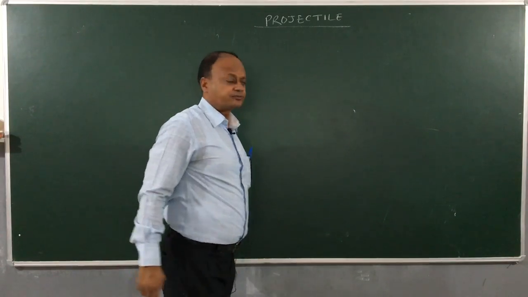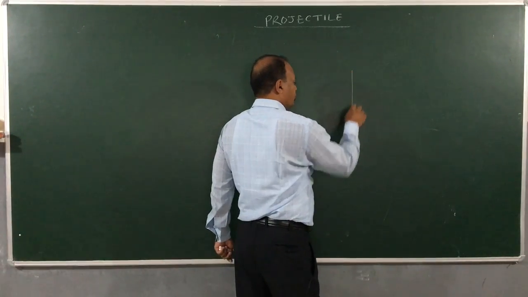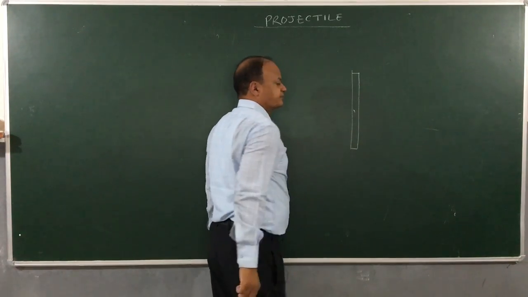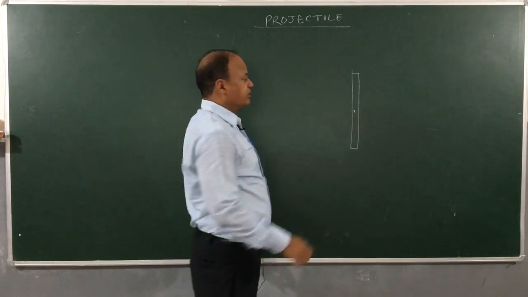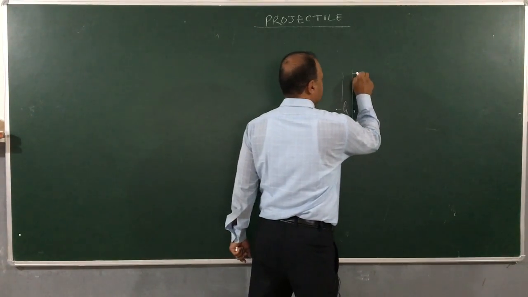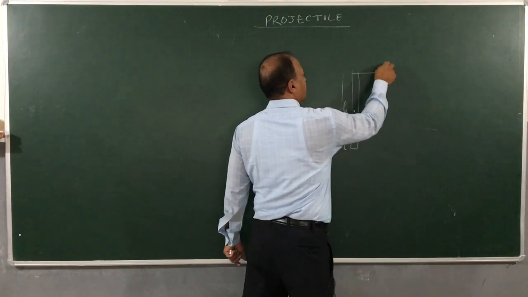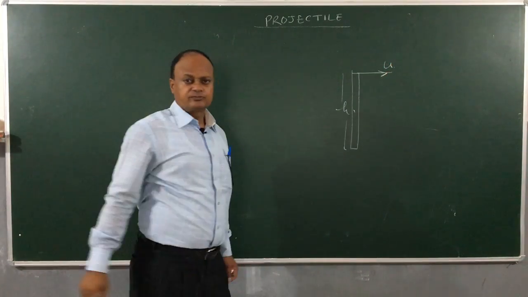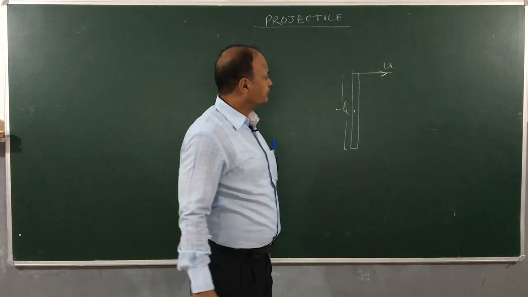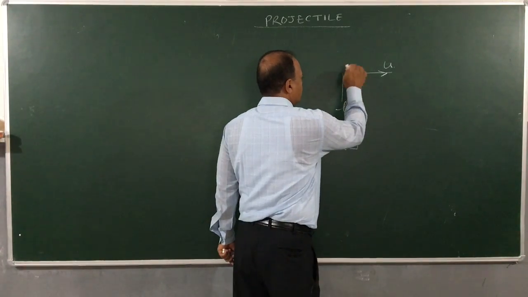Imagine you go to the top of a building like this. Suppose the height is H, and you throw an object horizontally like this with velocity u. Now what will happen to this projectile? Let's try to understand it.